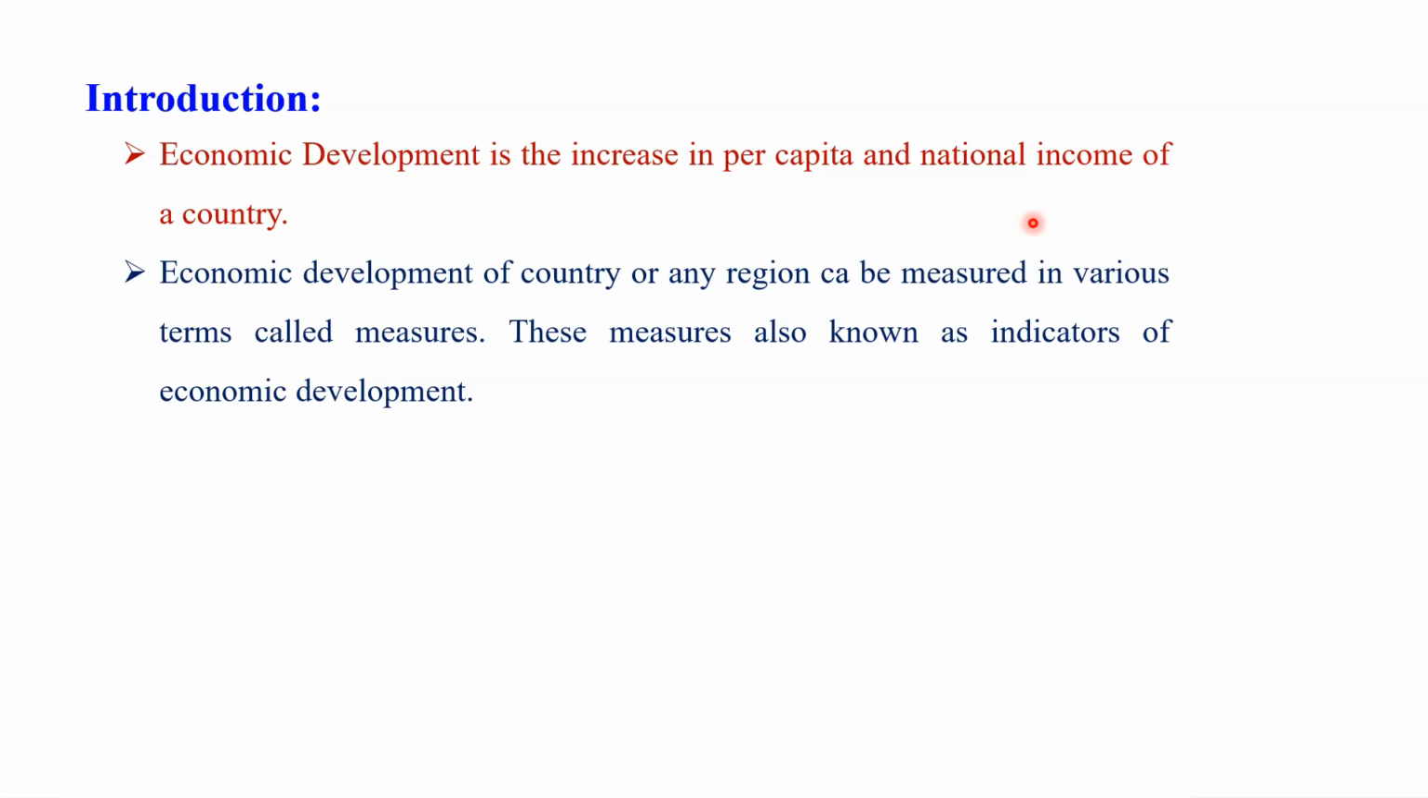of the country. Economic development of a country or any region can be measured in various terms called measures. These measures are also known as the indicators of economic development. On the basis of various indicators, we are able to measure the status or the level of economic development of any country, and that is very important.